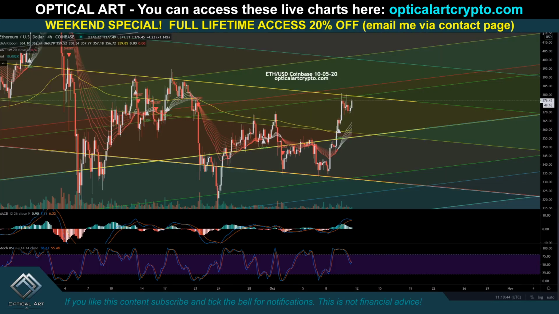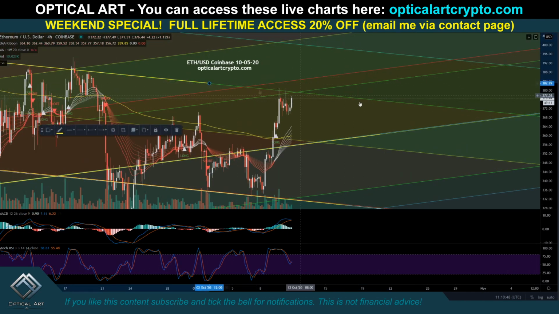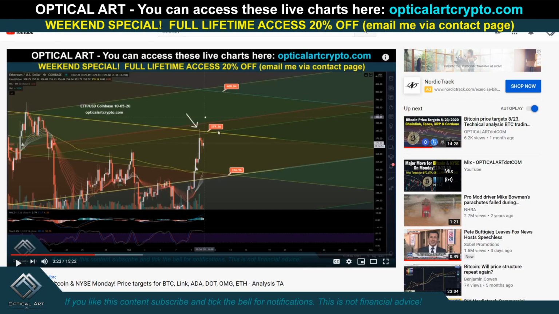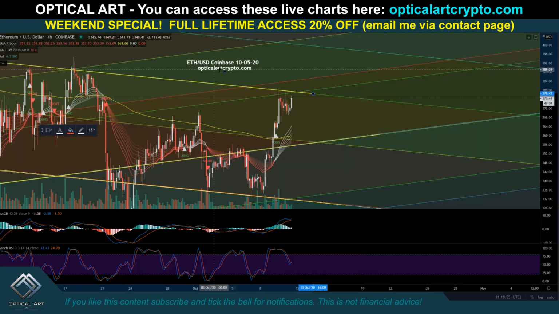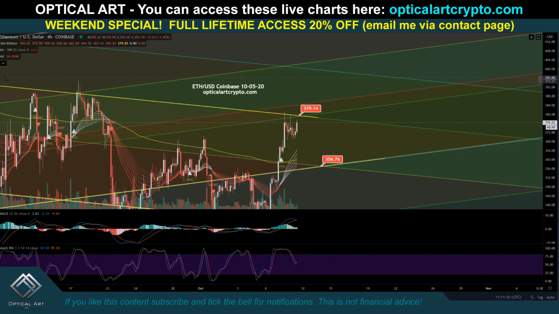So if we go to the Ethereum chart, you can see we keep getting rejected at this trend line right here. This is actually a fib channel line. Let's put a trend line here marking it off. So you can see back here I was saying it was 379. If we put a price label here, we got rejected right at 379. So if we push up, your current resistance above is $379.14. If we drop, again, your support is right down here at $356. And I was saying 400. If we do push above this, which is possible, your resistance is going to be roughly $400. If it's further out here, it would be 398.